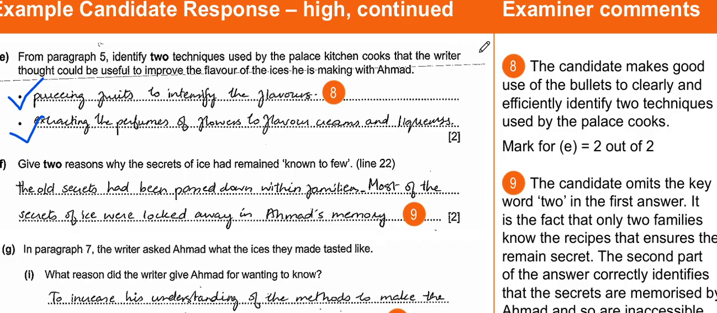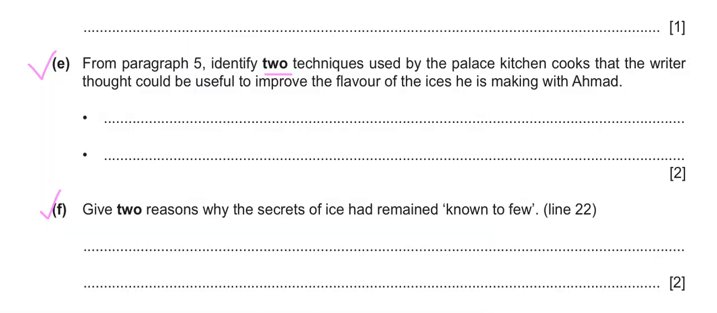Now let's see what the examiner's comments are on this response. The examiner says that the candidate makes good use of the bullets to clearly and efficiently identify two techniques used by the palace cooks. Hence he gets 2 marks out of 2. So for doing this type of question, you must go to the text and pick the answer from it. The answer is lying there straightforwardly, and you just have to put it in your own words and produce it. So it was a 2 marks question which was easily done.